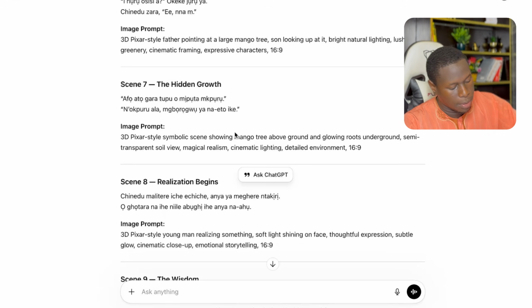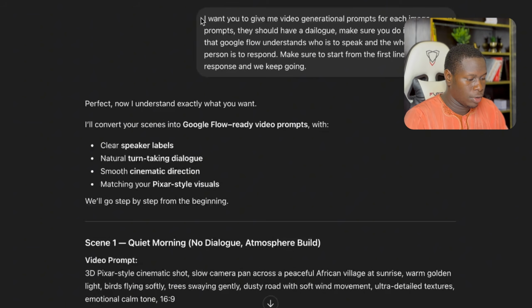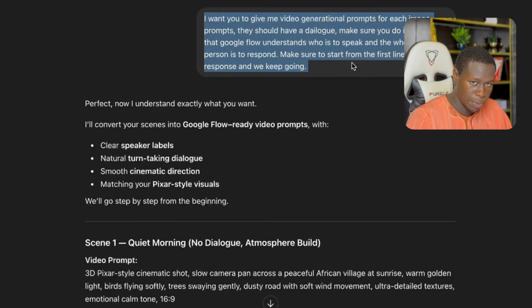Now after you've generated your images, it's time for us to turn these images into videos. And for us to do that, it's quite easy. All we have to do is go back to ChatGPT. Once you're on ChatGPT, we're going to type in this prompt. The prompt reads as follows: I want you to give me video generation prompts for each image prompt.